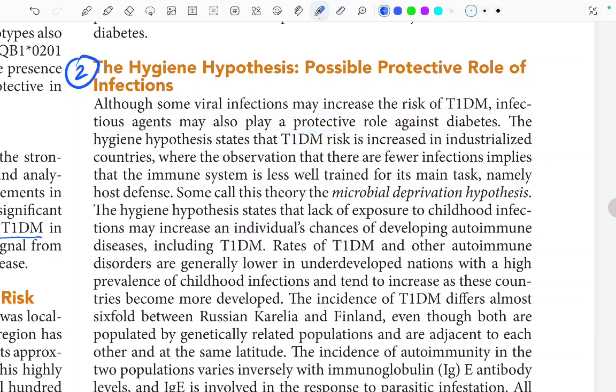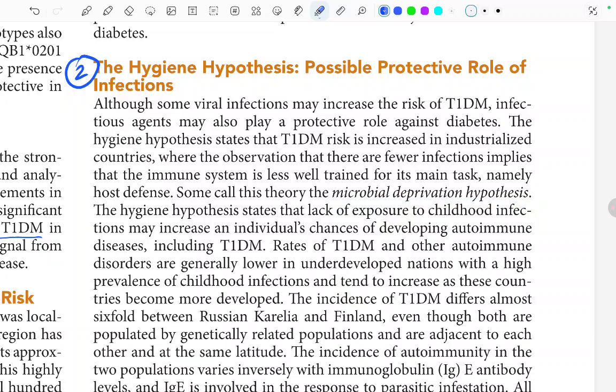Let's see how. The hygiene hypothesis states that type 1 diabetes mellitus risk is increased in industrialized countries, where the observation that there are fewer infections implies that the immune system is less well trained. Due to less infection, the immune system will be less well trained for its main task, namely host defense. Some call this theory the microbial deprivation hypothesis: the children are overprotected and don't get enough exposure to infections or to various antigens. This is the microbial deprivation hypothesis.